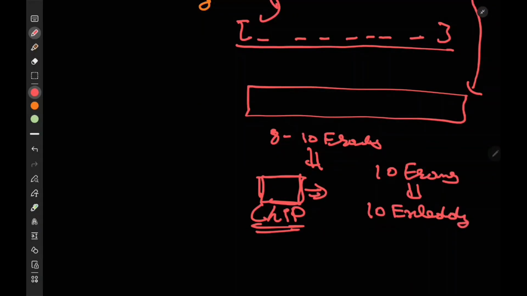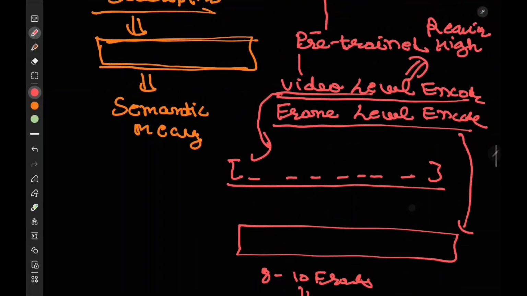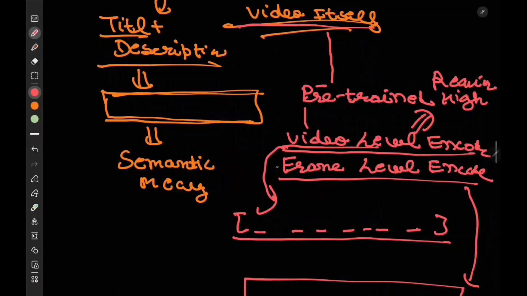So what we can do with that is just aggregate them, meaning just take a mean of them. So basically the final vector that we get will hold the whole semantic meaning of that video, right? And it's not too expensive, and easy to maintain as well. So we would go with such a model, that is a frame level encoder.